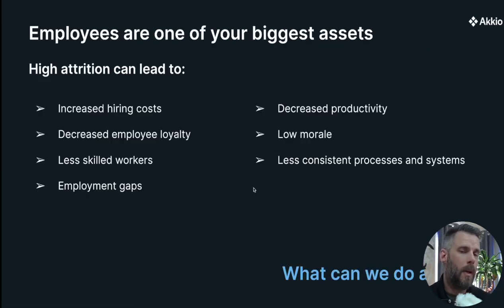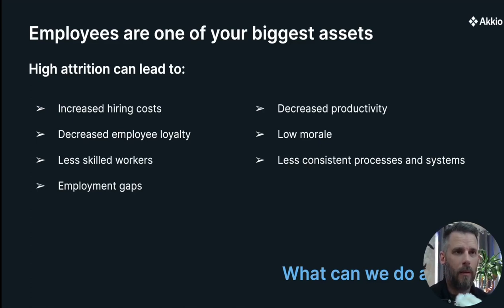So we're focused on employee attrition. Some of the things that it causes is increased hiring costs. We know that it costs about $30,000 to $60,000 to train an employee, depending on what industry you're in, of course. But you don't want to lose those employees after they've been here for a period of time, because of decreased employee loyalty. They see some of the people that have been here for a while leaving, that sort of thing. Less skilled workers, you have to retrain them. Employment gaps, maybe you can't find somebody to fill that position. Decreased productivity, low morale, and inconsistent processes and systems can all occur. So we want to maintain or keep our employees as long as we can. That's the retention of the 3 R's.